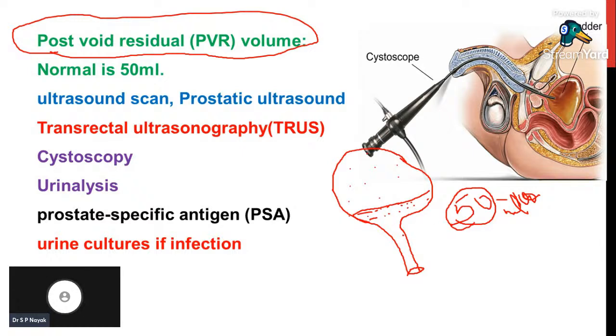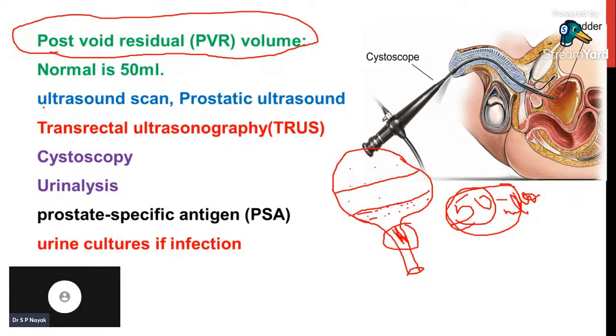But when patient has benign prostatic hyperplasia, the urethra is constricted, and after urination the bladder is not totally emptied, the total volume is not removed from the bladder, so the PVR volume will be slightly elevated. If PVR volume is more than 100, we can suspect that patient is having benign prostatic hyperplasia.